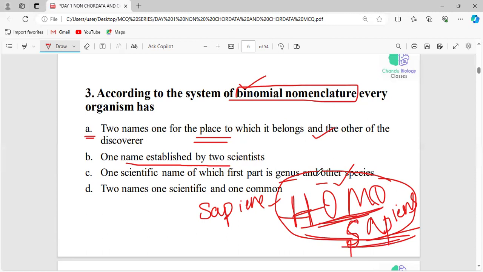And who proposed the binomial nomenclature? Anybody know who proposed this method of binomial nomenclature? Yes, of course, Carolus Linnaeus.